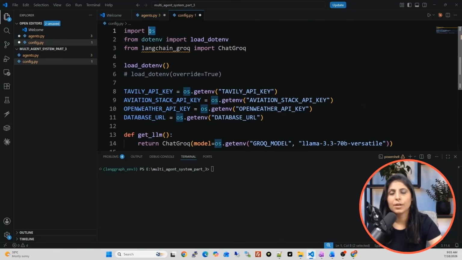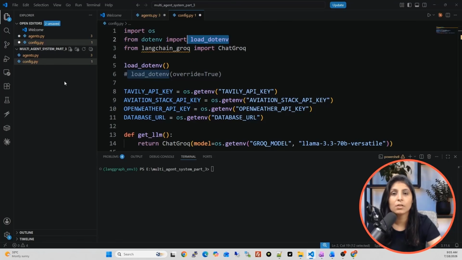See, first we are importing the OS module. Why do we need this OS module? Because we want to load the environment variables. So that's why we need this. Then we are using this load_dotenv. We need this module when we want to load the API keys from .env file.